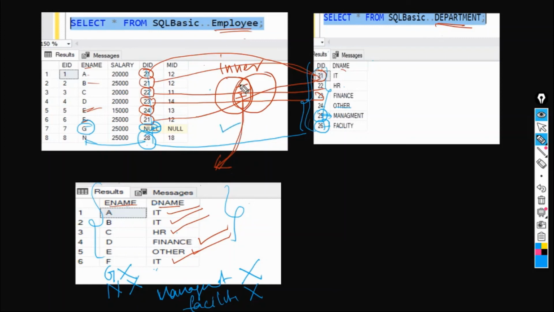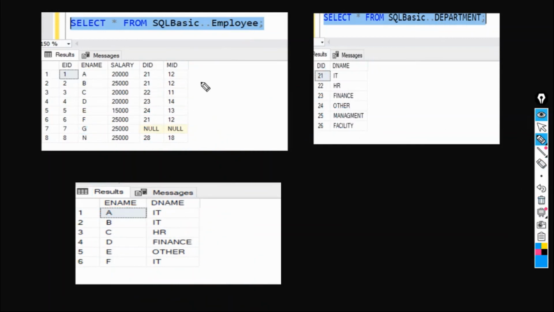In case of left outer join, what happens? I'll just erase this. We will be specifying left table. So let's take employee as the left table. Left join with the department based on again DID column, on DID from employee table, DID from department table. Let's see what will be the output, and then we'll go and see the real output.